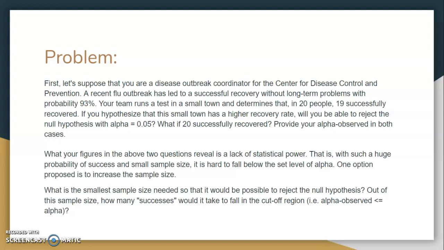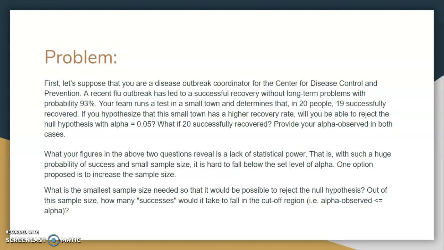What if 20 successfully recovered? Provide your alpha observed in both cases. What your figures in the above two questions reveal is a lack of statistical power. That is, with such a huge probability of success and small sample size, it is hard to fall below the set level of alpha, which we've already determined is 0.05 or 5%.